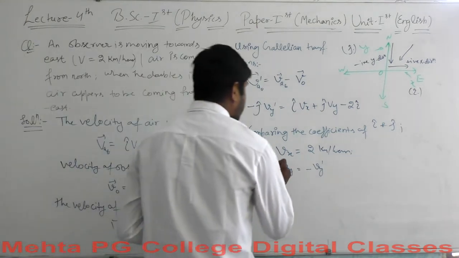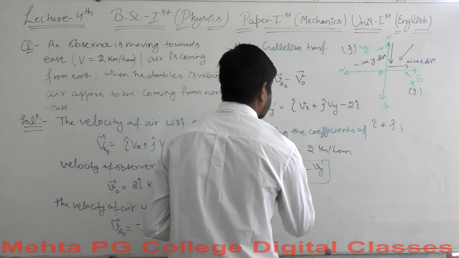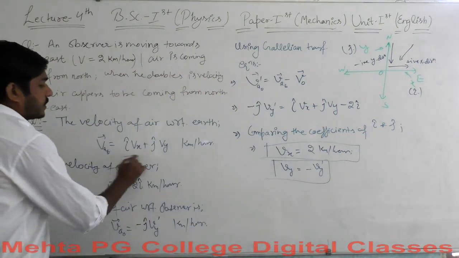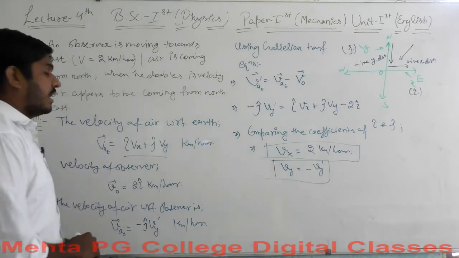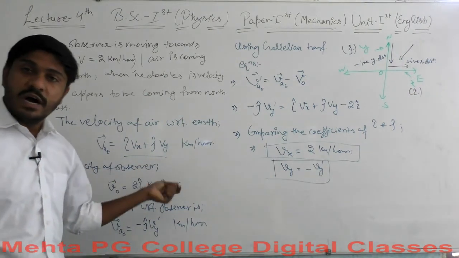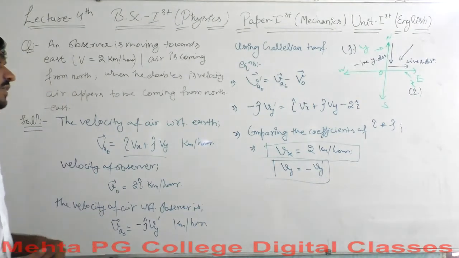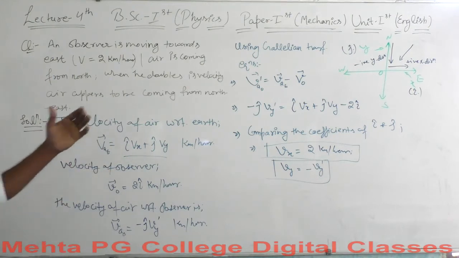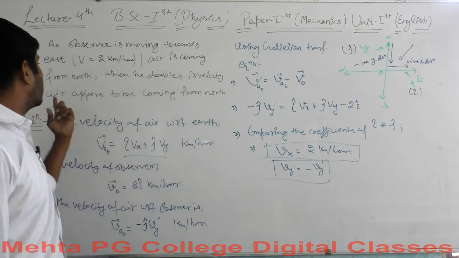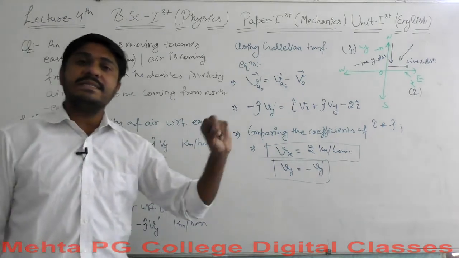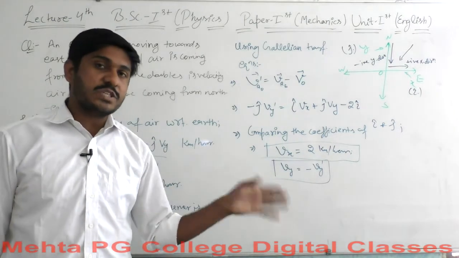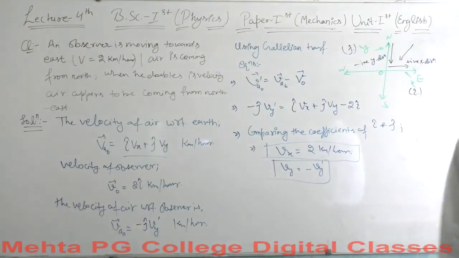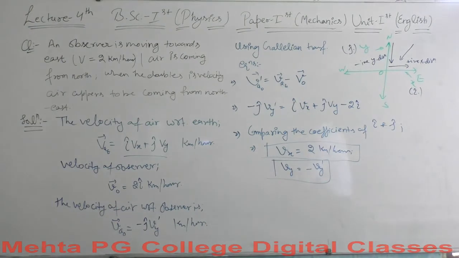This is our first condition in which we have found the velocity. This is the x component here, this is the y component. We will put all these values and we will get the velocity with respect to the frame of reference of earth. Okay, so we have got these values, and we will discuss the second condition. In the second condition the observer increases its speed to double its original. So let me step aside, you can take a screenshot for your reference and then we will proceed further.